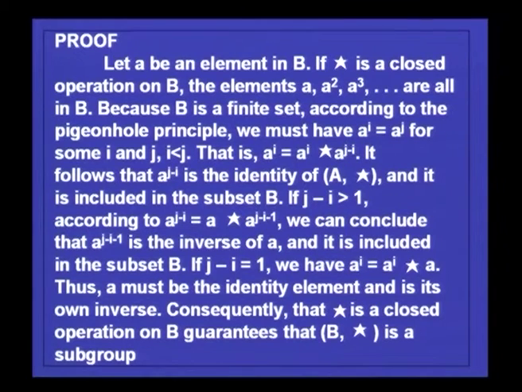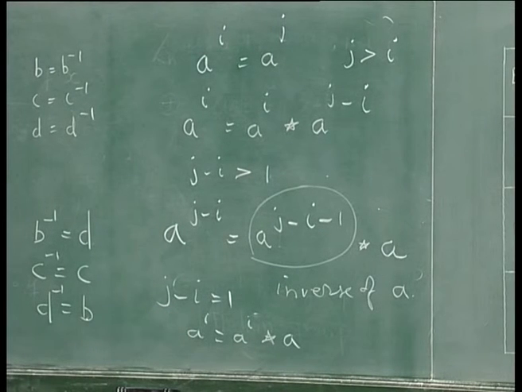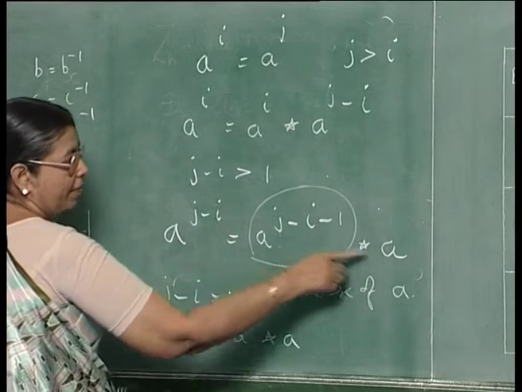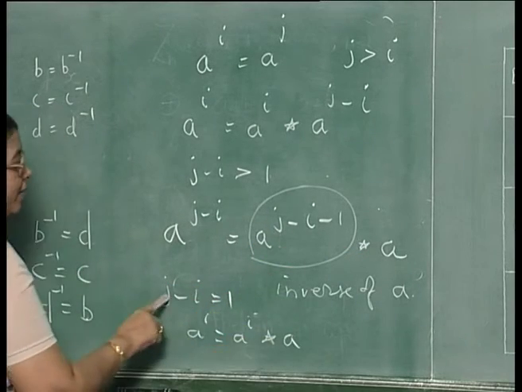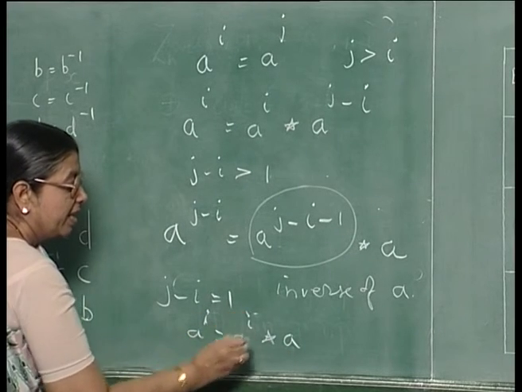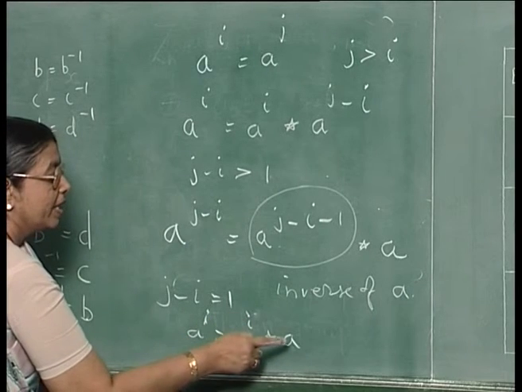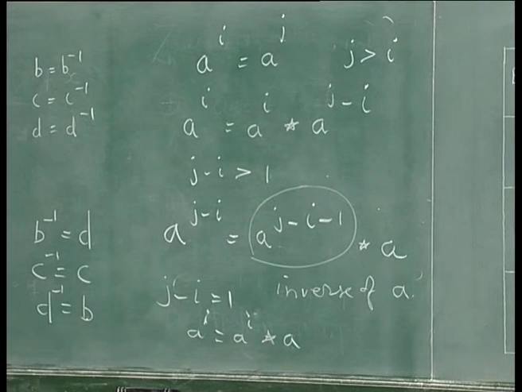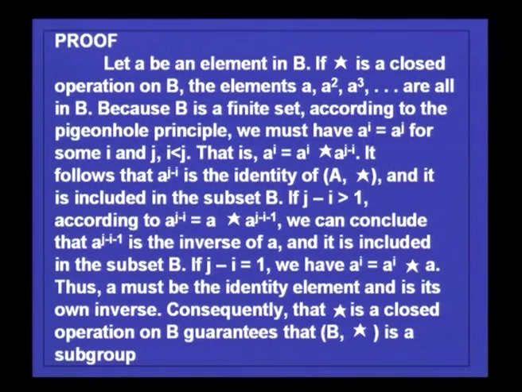If j minus i is equal to 1, then you have A power i is equal to A power i star A. So, A is the identity element, and so its own inverse. So, if j minus i is greater than 1, the inverse of A is this, and that belongs to the subset. If j minus i is equal to 1, you have A power i is equal to A power i star A. That shows that A is the identity element, and the identity element is its own inverse. So, that also belongs to the group.